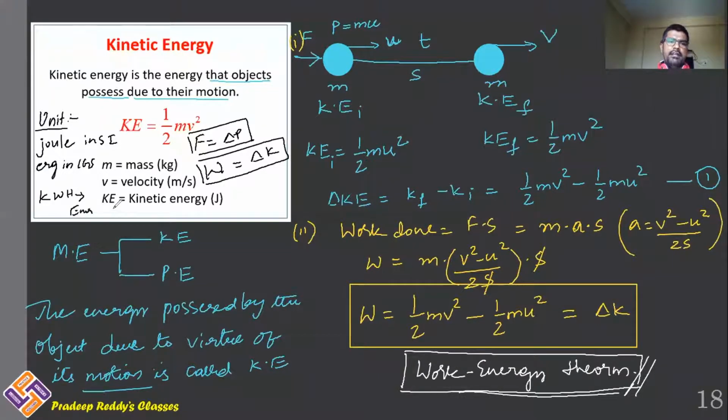So there are different units for energy based upon the chapter which you are learning, and we will be using that particular unit for energy. As we are dealing with mechanics, in mechanics we will be using the unit joule in SI system and erg in CGS system.